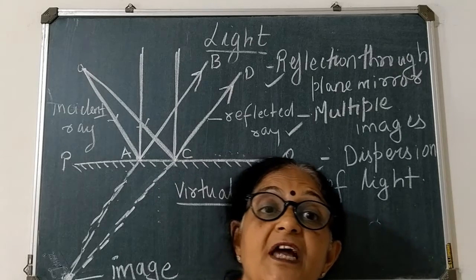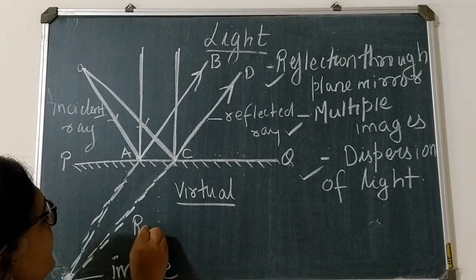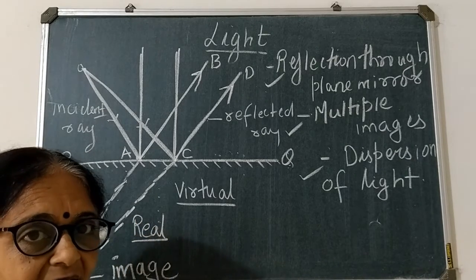So images which can be obtained on the screen are called what type of images? Real images.